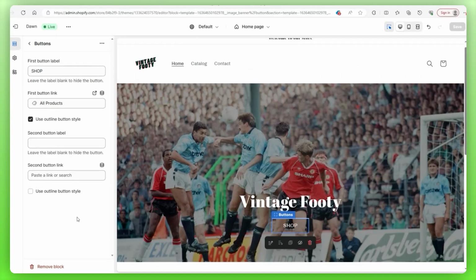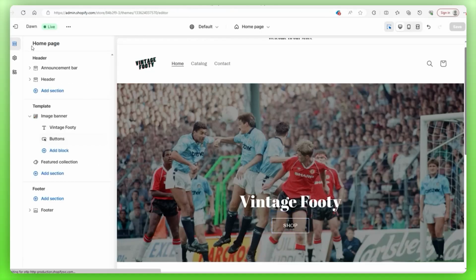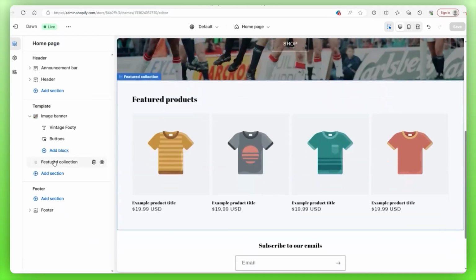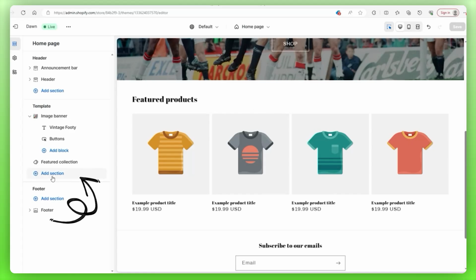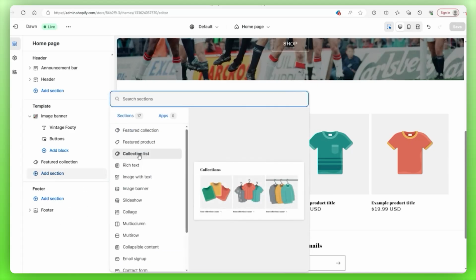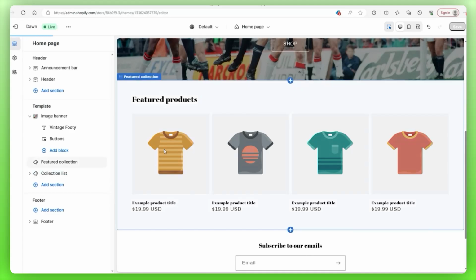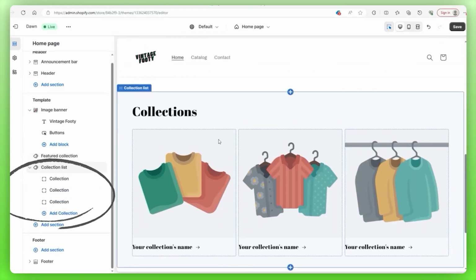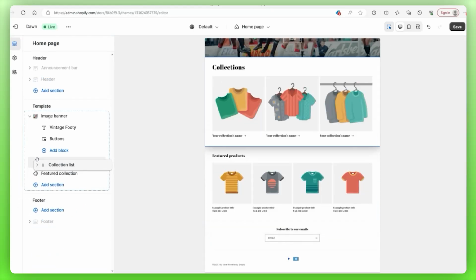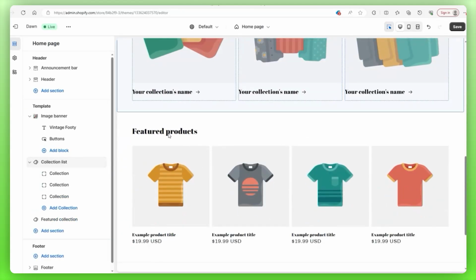Okay, so now that we've done that, let's go back to our main sidebar menu and head down to our featured collection. And here's where we're going to add our products. So naturally, we need to do that. However, what I want you to do is go to the left-hand side and add a section. And that section is going to be our collection list. Reason being, I don't actually like that being there, so let's put it above our featured product section.